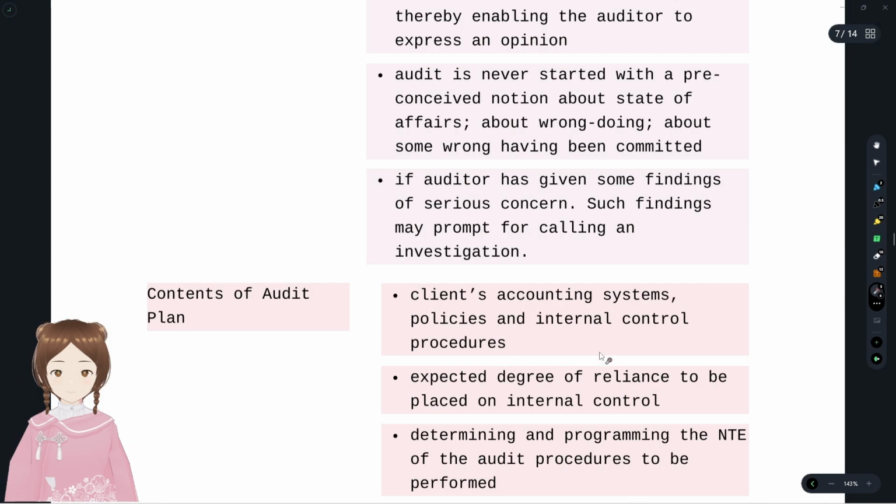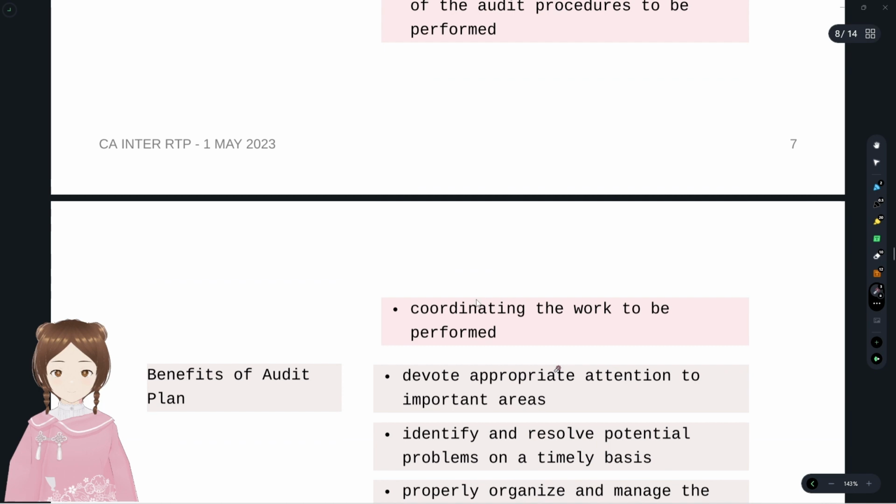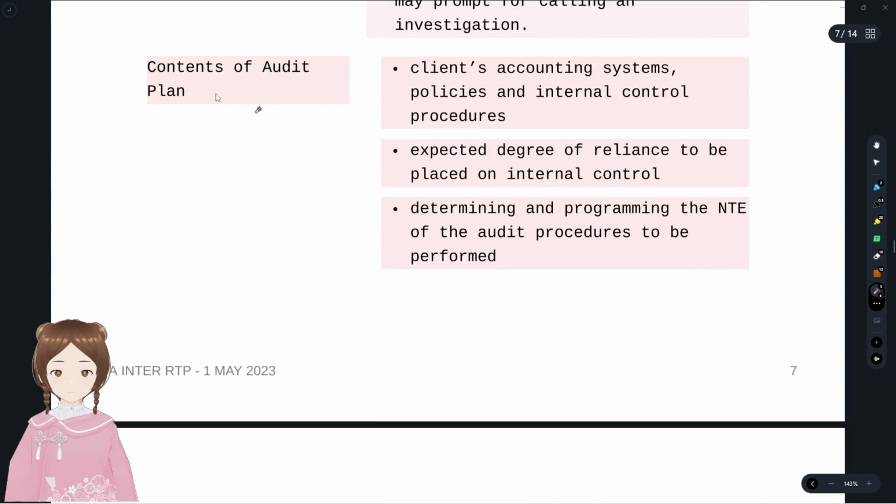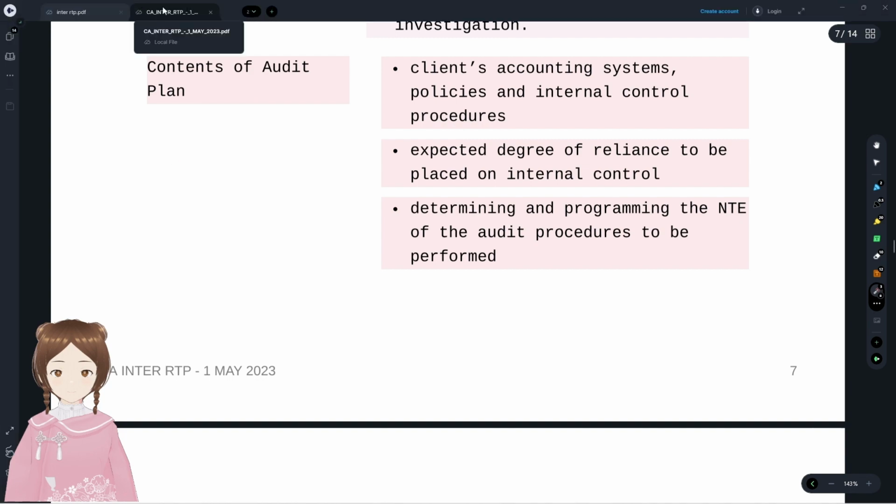Nature, timing, and extent of audit procedures to be performed, the client's accounting systems, and the degree of reliance on internal control. How do we know how much reliance has to be taken on internal control? That is the preliminary activities. They have to first understand the internal controls and the level of that, and coordinate the work to be performed. And these were the contents of the audit plan they were talking about.